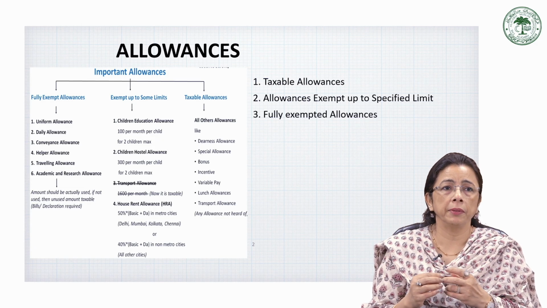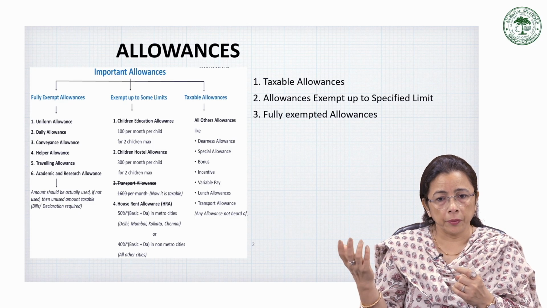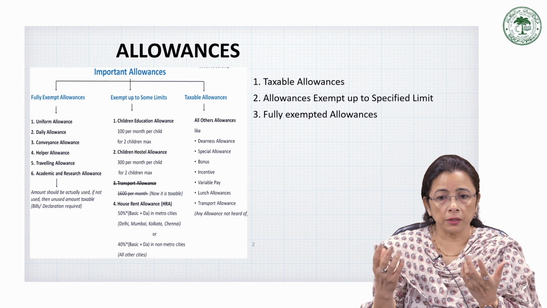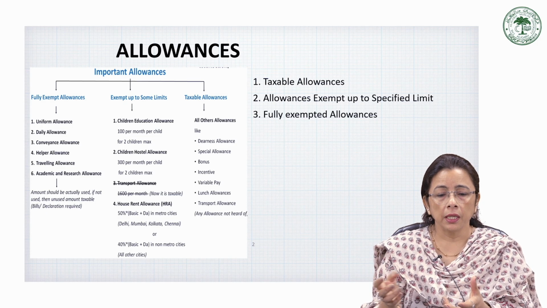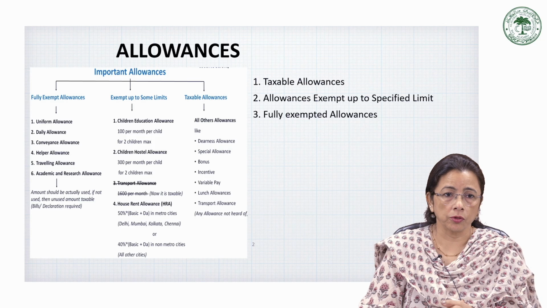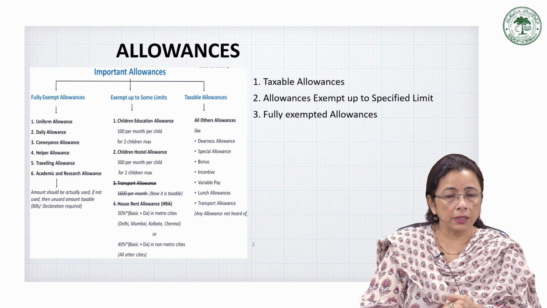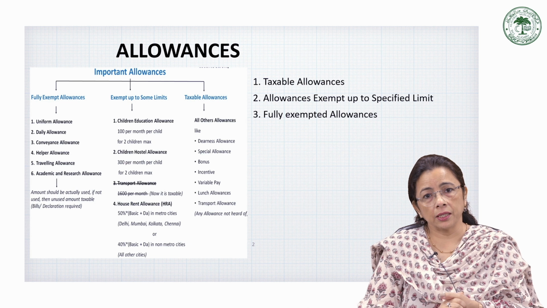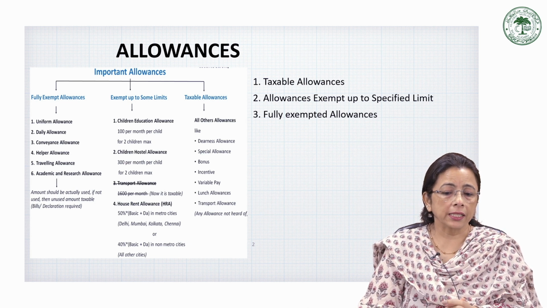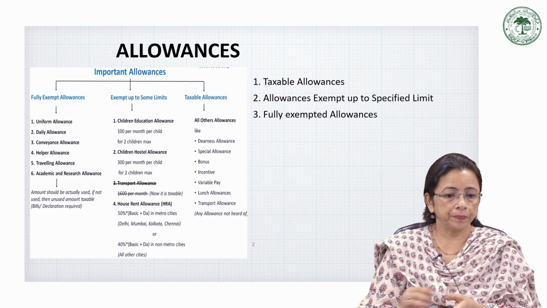Sometimes, suppose somebody working in an Indian embassy is posted abroad in some other country, and he is getting an allowance of rupees maybe 1 lakh or 2 lakh per month, it will be totally exempted. No taxes will be imposed on that. So this way we find that allowances can be categorized under three categories, and I hope this is clear that they are taxable, partly taxable, or fully exempted.